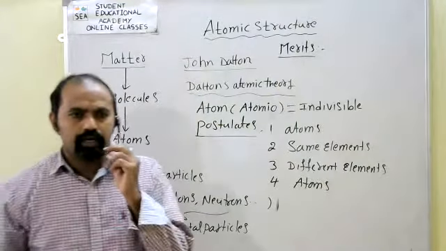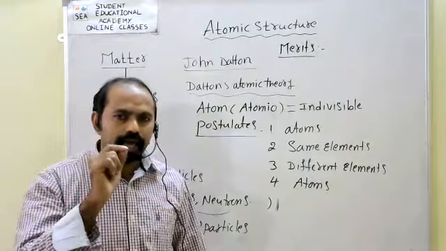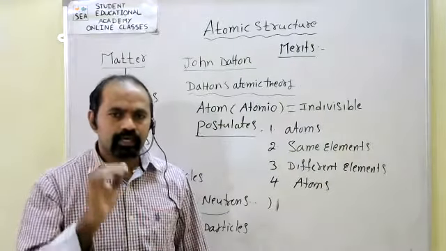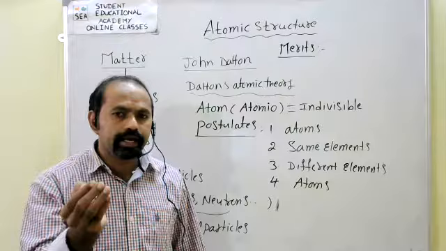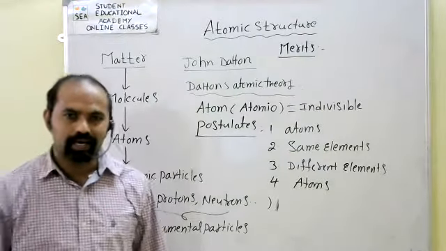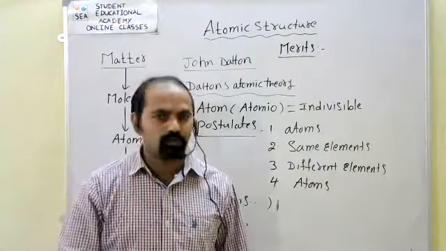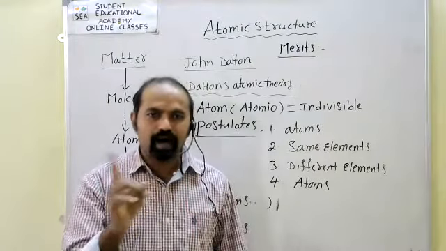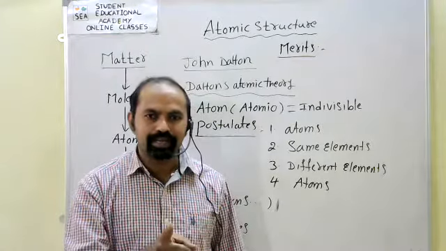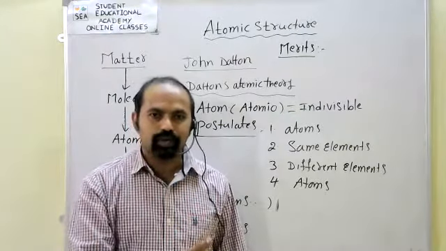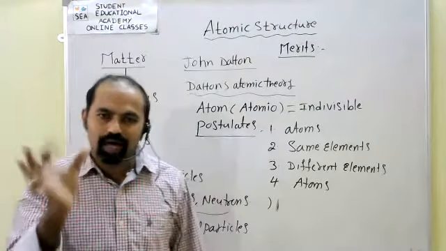So here, Dalton's theory is able to explain some basic laws, like the law of conservation of mass. We know about that: mass can neither be created nor destroyed, it is just converted from one form to another form.